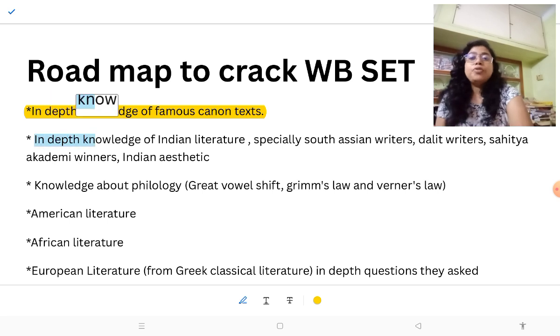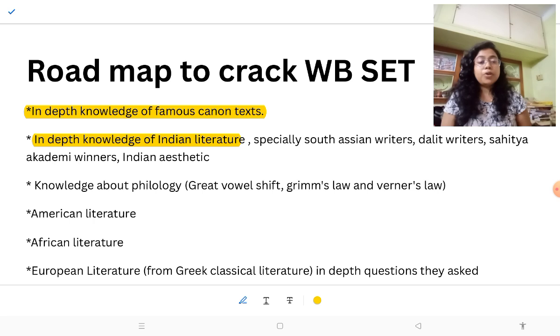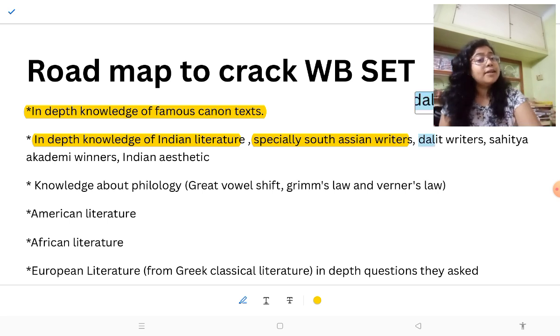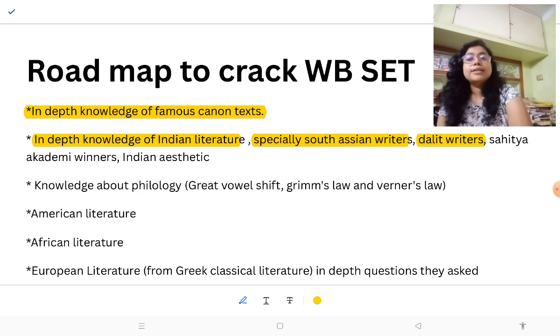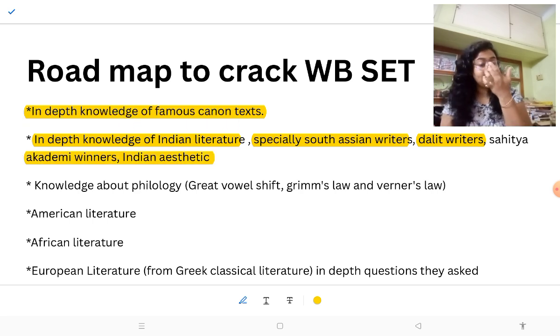Then in-depth knowledge of Indian literature, as I told you, they focus on Indian literature most, especially South Asian writers who won the Sahitya Akademi Awards, then the Booker Prize, and other prizes. They focus on South Asian writers, Dalit writers most, then Sahitya Akademi winners, and Indian aesthetics.